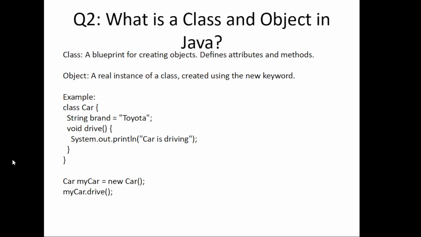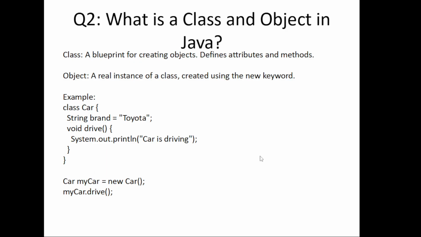So like we have an example here. Here is a class Car which contains a method drive. So here we are creating an object myCar, and with the help of this object we can call this method drive here. So Car is the class here, myCar is the object here. We can give any name to this, and with the help of the new keyword we are creating it. And here this is the constructor. So constructor name is the same name as class. We are creating this object here and calling the method drive with the help of this object.